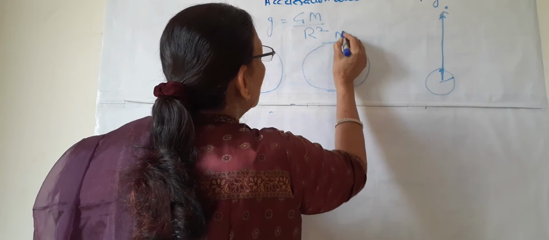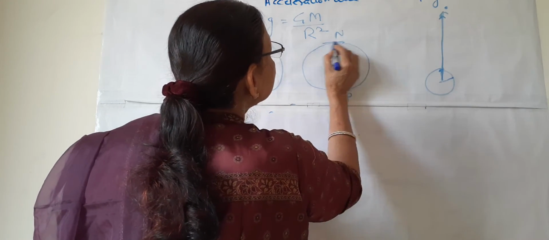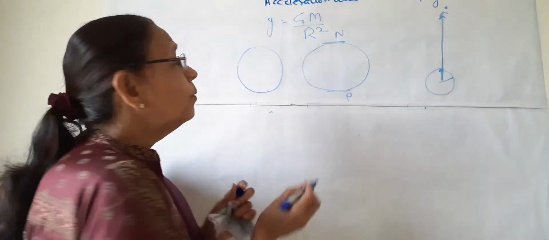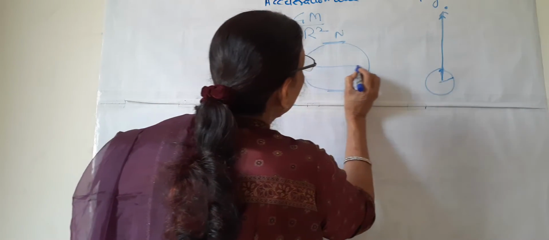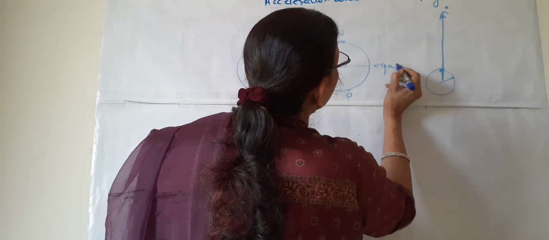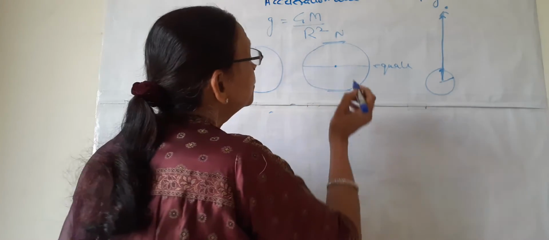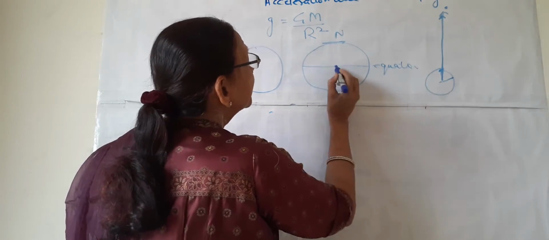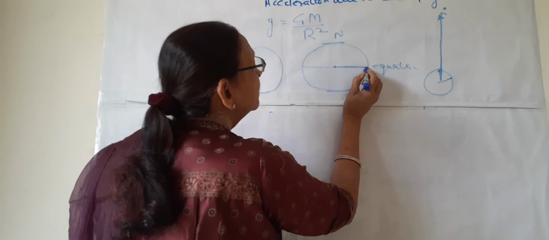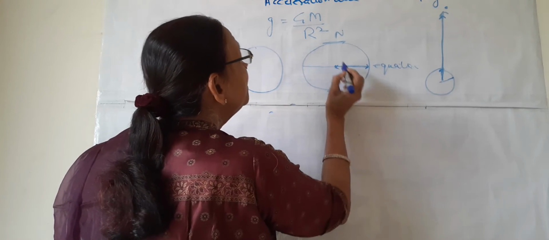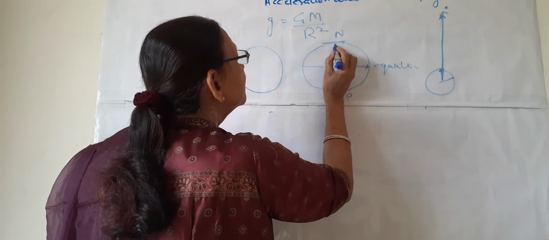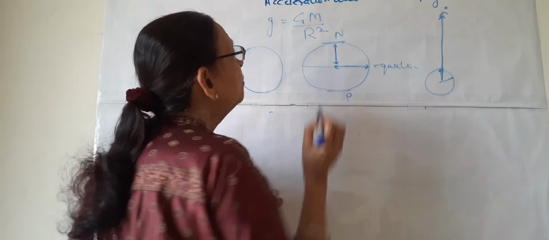So if it is the North Pole and South Pole, it is slightly flattened at the poles. Suppose this is the equator and this is the center of the earth. So the radius at the equator, this distance, will be more than the distance to the poles.